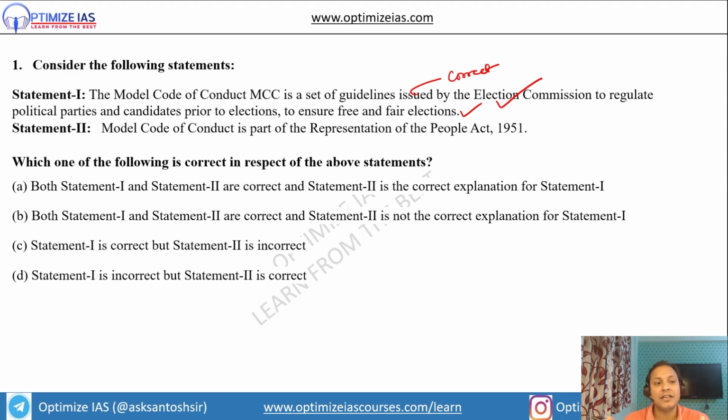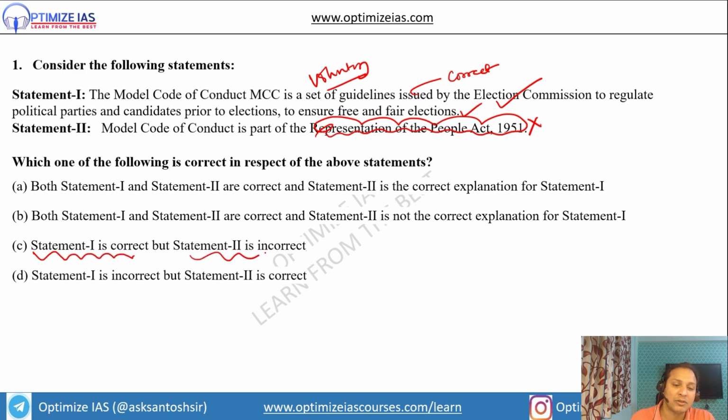Guys, the second statement says Model Code of Conduct, which is MCC, is part of the Representation of the People's Act 1951. This is incorrect. Model Code of Conduct is a voluntary guideline. It does not have any statutory backing. So the answer is statement 1 is correct, but statement 2 is incorrect. Guys, remember, Model Code of Conduct does not have any statutory backing.